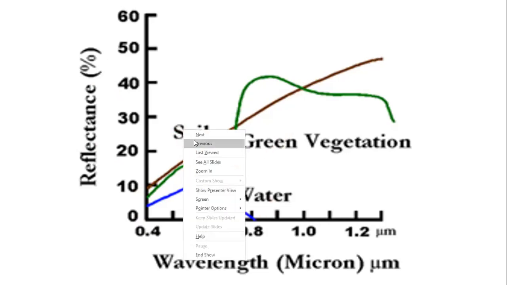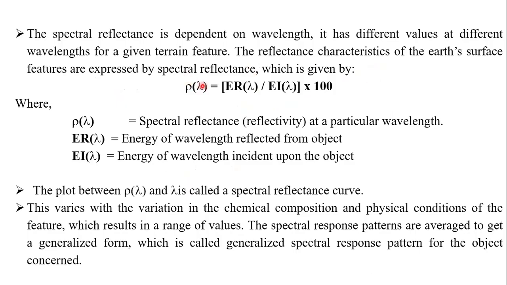So I hope you have understood this. I will repeat it. Remember the spectral signature. This ER is nothing but how much energy was reflected from the object. For example, some building object was exposed to sunlight for a long time. After heating up, that object will release some radiation. How much radiation was released? At the same time, this EI means incident radiation. So how much percentage of the incident was released? After doing some division and mathematical operations, you'll get one value. That value is called the spectral signature.